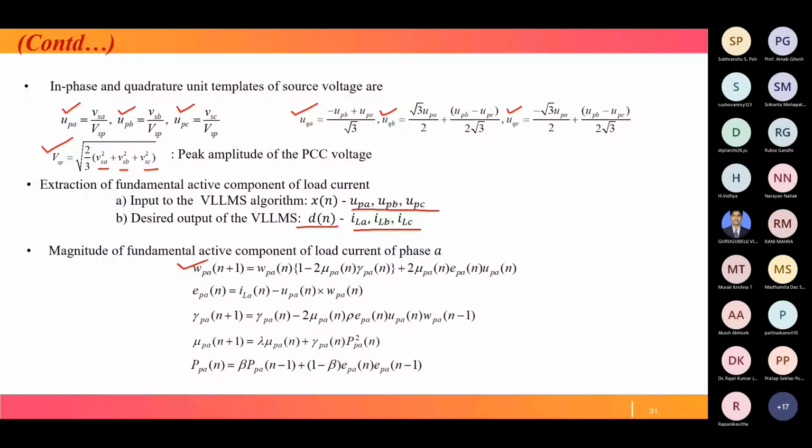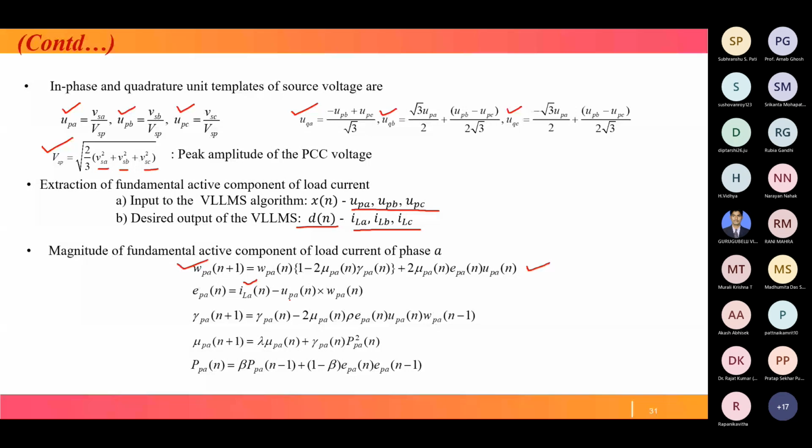For this equation, the error is ILA minus UPA times WPA: the load current is our desired output, UPA times WPA is our estimated output, and the difference is the error. The leakage factor, step size, and autocorrelation are all updated, and the final updation is WPA. In this way we find the magnitude of the fundamental active component of load current, WPA.